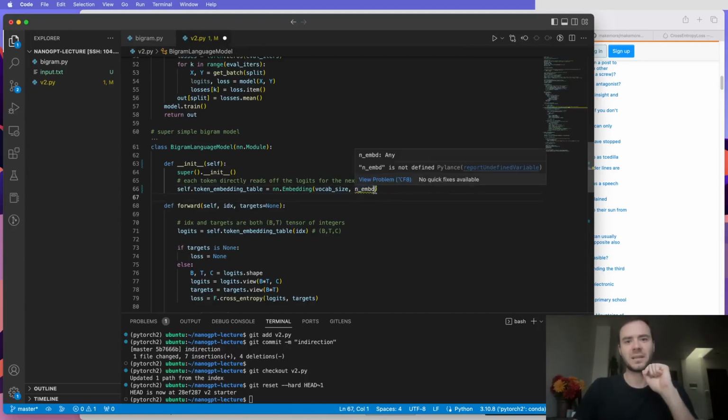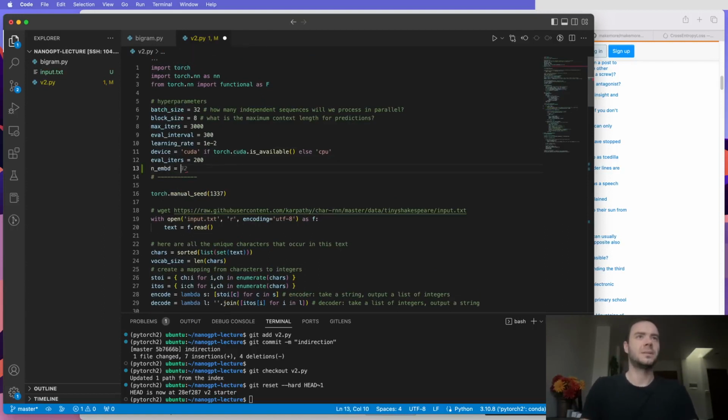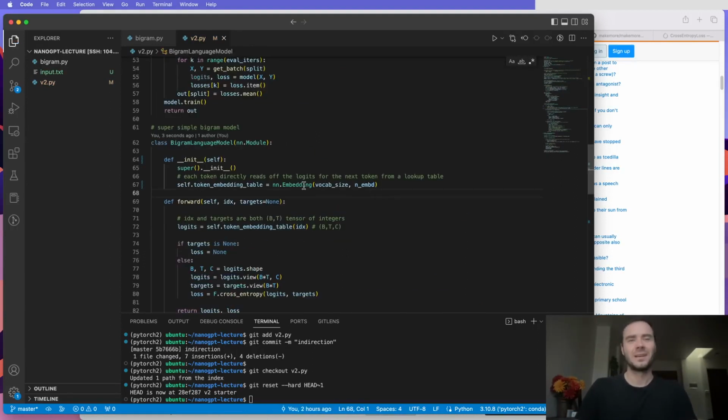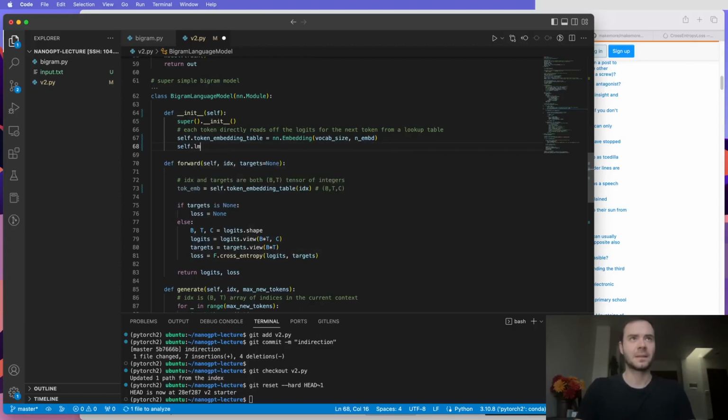It's short for number of embedding dimensions. So nembed here will be, say, 32. That was a suggestion from GitHub Copilot, by the way. It also suggested 32, which is a good number. So this is an embedding table and only 32-dimensional embeddings. So then here, this is not going to give us logits directly. Instead, this is going to give us token embeddings. That's what I'm going to call it. And then to go from the token embeddings to the logits, we're going to need a linear layer. So self.lmhead, let's call it, short for language modeling head, is nn.Linear from nembed up to vocab size.